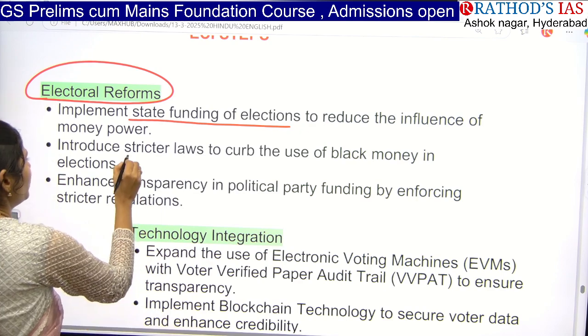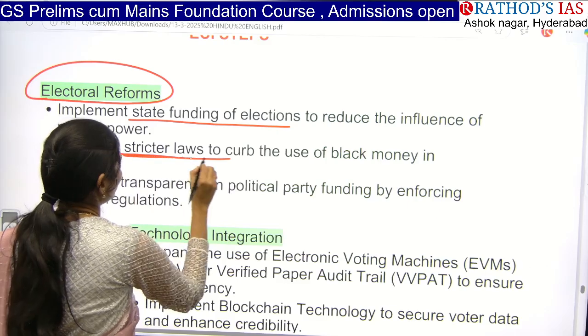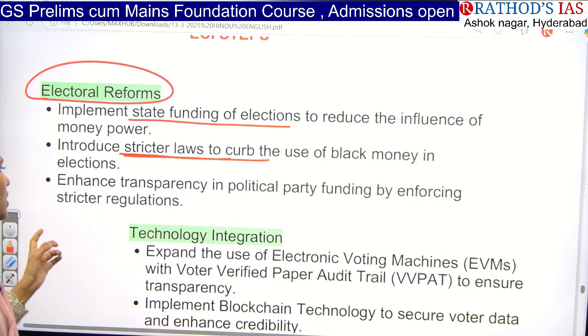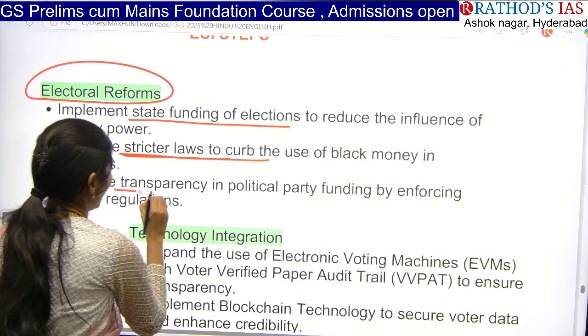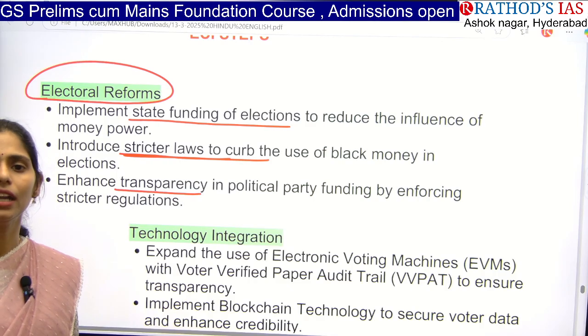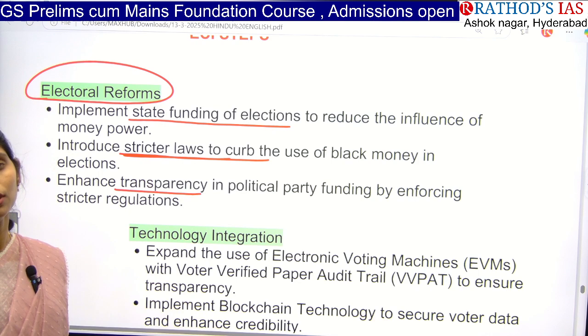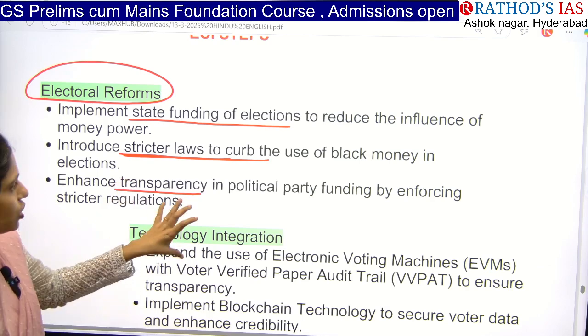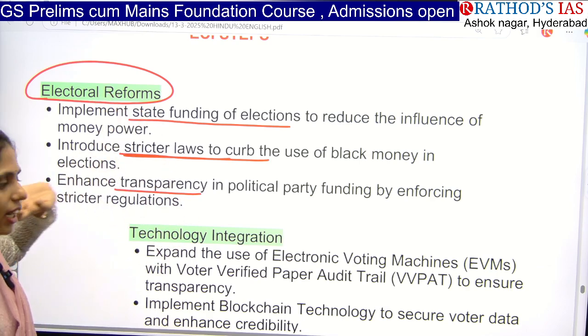And this one is we have to implement or introduce very strict laws so that we can curb black money usage in elections. And we have to enhance transparency in political party funding. So who is funding this political party, whether the people in India or the foreigners. Okay, so we have to make it more transparent. So these are the steps that can be taken under electoral reforms.